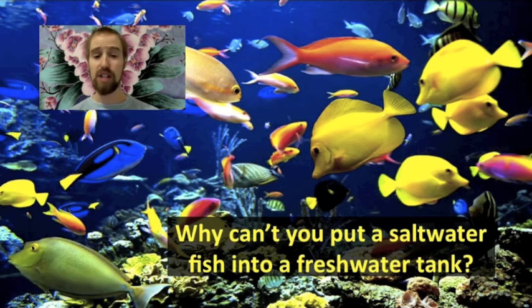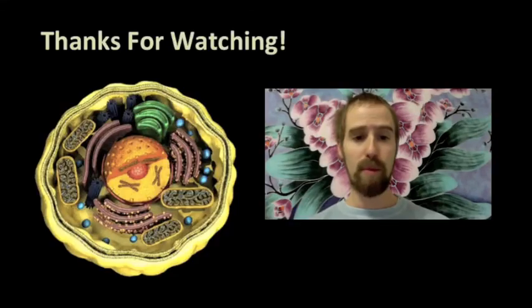Interestingly, there are a few exceptions. Salmon, for example, are born in freshwater rivers, then migrate out to sea where they grow and develop until they reach reproductive age, at which point they swim back to the very same river in which they were born to lay their eggs. But salmon go through a kind of fish puberty that allows them to do this, whereas most fish do not. Remember, diffusion and osmosis occur naturally, and without any input of energy at all, which is why we call this form of cell transport passive cell transport.